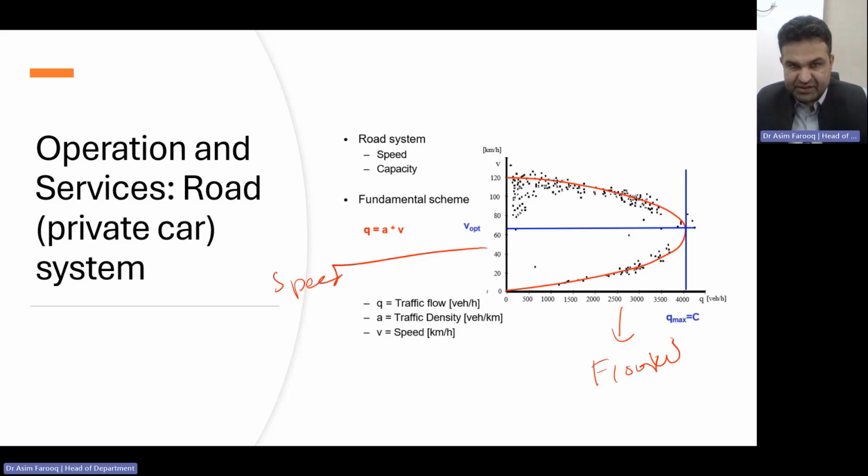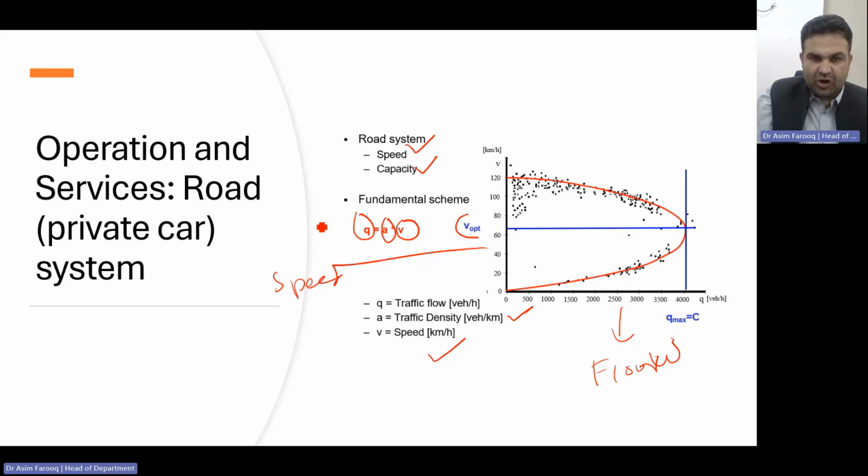First of all, try to understand the different nomenclature of that specific system. We have the constraint for the speed as well as the capacity, and we determine the flow from the average traffic flow multiplied by the speed, which we determine in kilometers per hour. And traffic density is determined from vehicles per kilometer. So this is the speed which we call maximum capacity here, and this is the speed threshold.